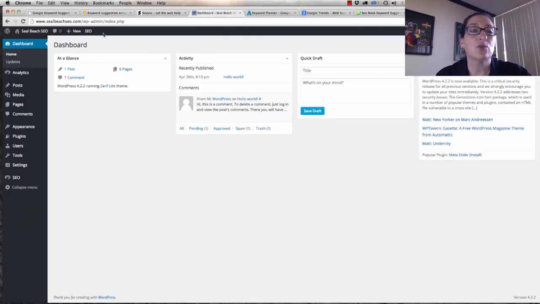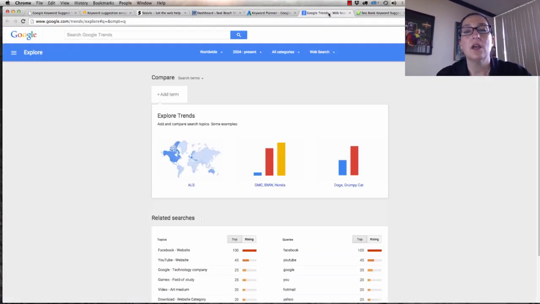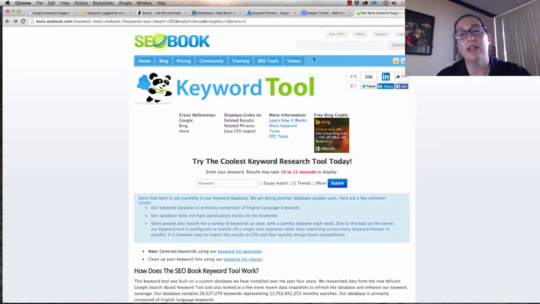It kind of tells you what the auto search is on any of these search engines. In our dashboard, we use the Yoast plugin, and it allows you to do AdWords external, Google Insights, and the SEO book. You need to have an account for AdWords to be able to see this, Google Trends, and this is the SEO book. You need to have an account here, but you can join that for free.